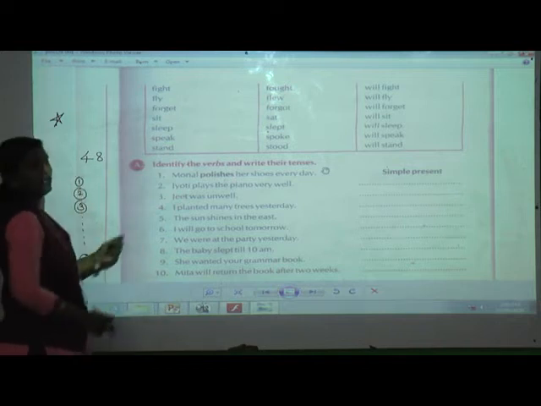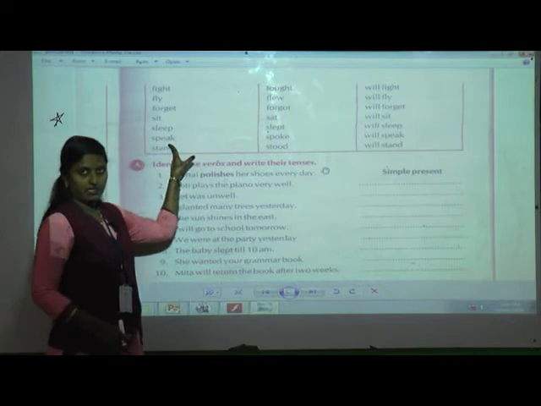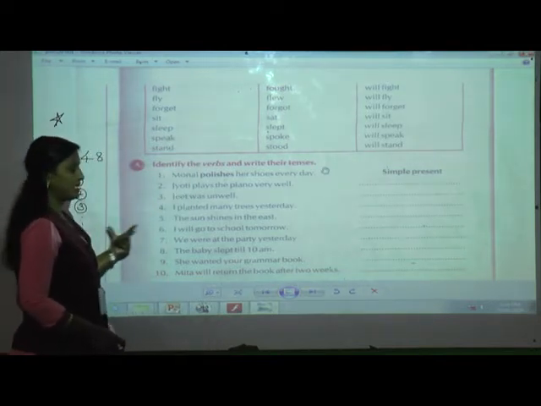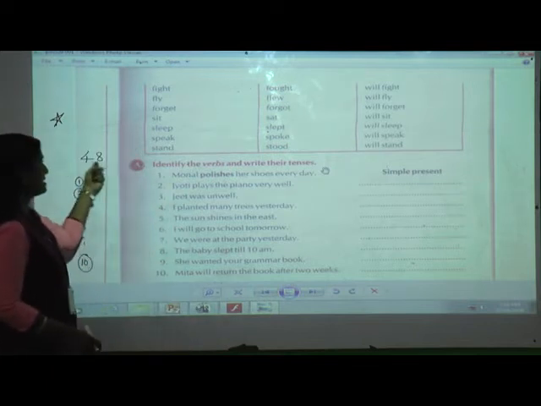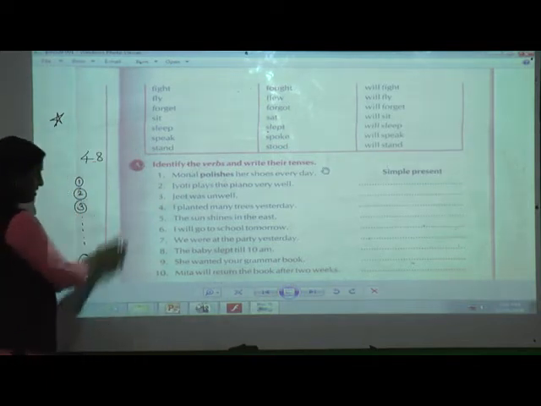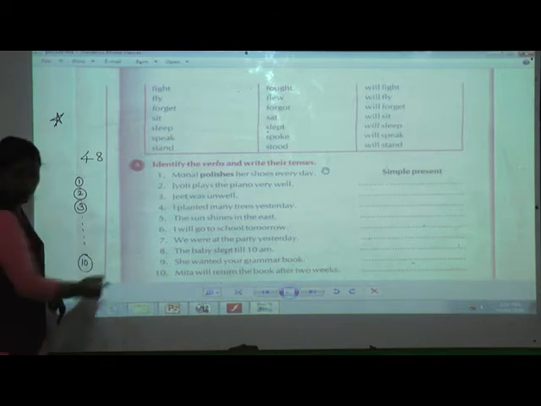In one chart you can fit this many words. How many charts will you make, students? 4 tens are 40 plus 8 more, which means you are going to make 5 charts. In the first chart you will write only 1 to 10.